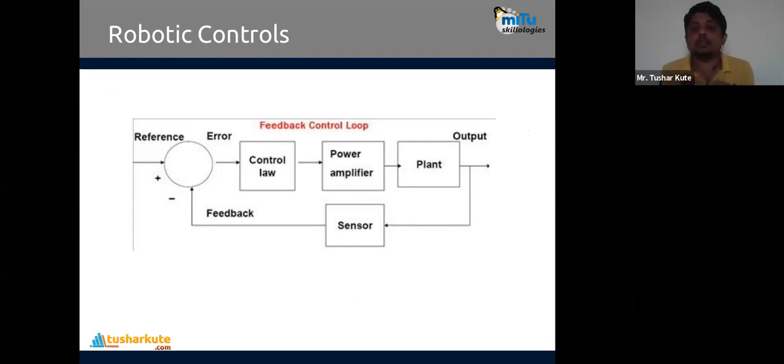First thing is that it contains a feedback control loop. Feedback control loop means the output is taken and given again as input, so output and input form a loop. Why is feedback taken? To check whether the generated result has any error or not, and accordingly the algorithm will get modified and will perform the controlling operations, and then the remodified algorithm will be used further. That's why the feedback control loop is created and the output is connected to it.